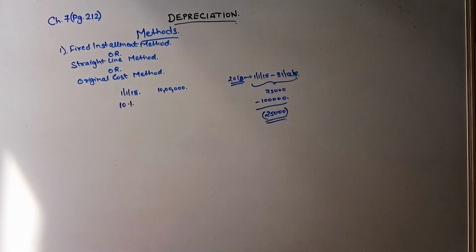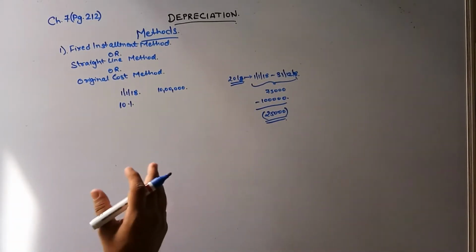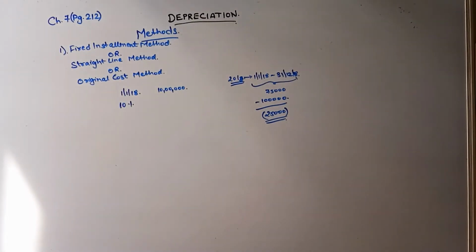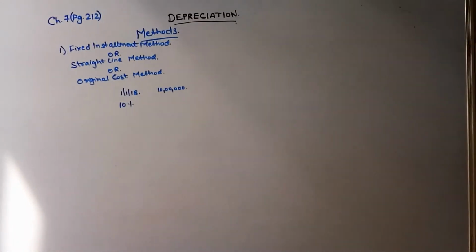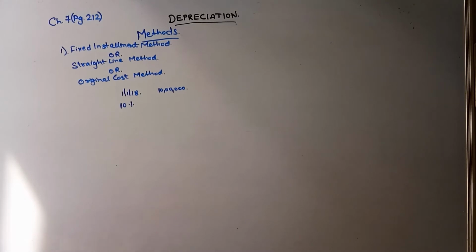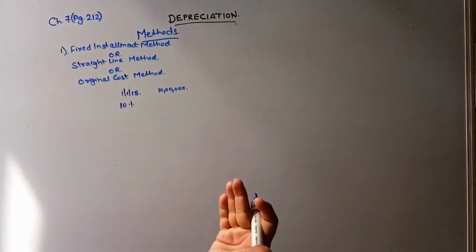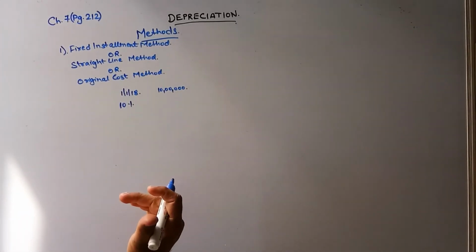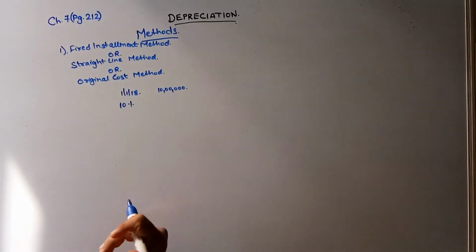Okay guys, so depreciation has to be charged irrelevant of whether you have that much amount of profits in your books or not, but it has to be charged. Do we pay depreciation to someone? No, we never pay. It is not a cash expense, a cash outflow. It is only an amount which has to be kept aside, or you reduce that much amount from the value of an asset, so that after let's say 4 or 5 years, when you go in the market to sell your asset,